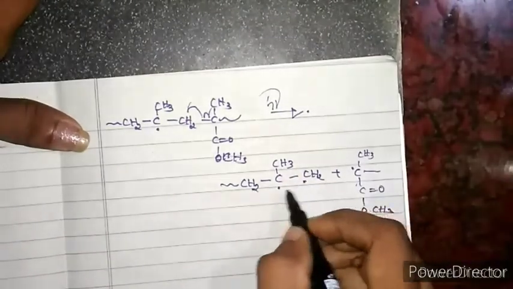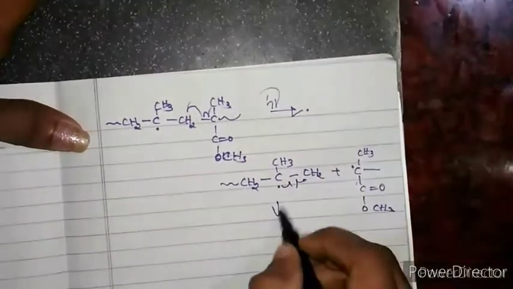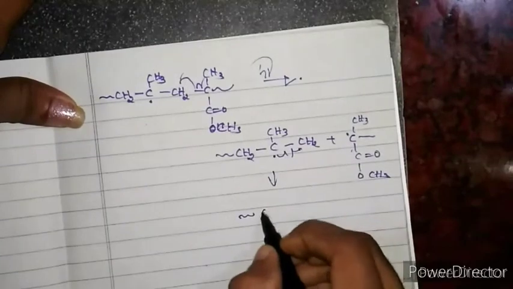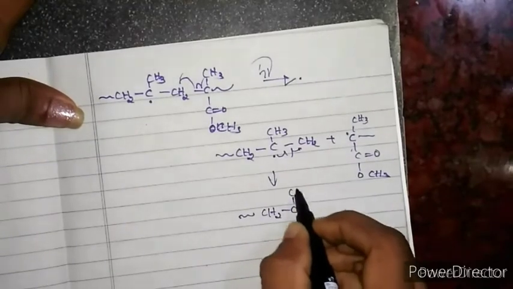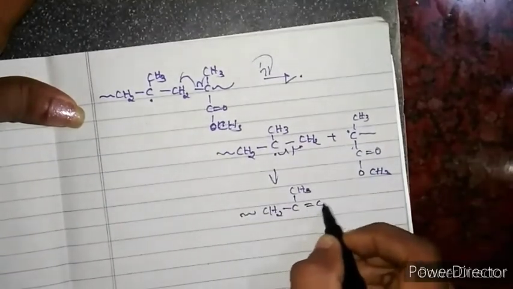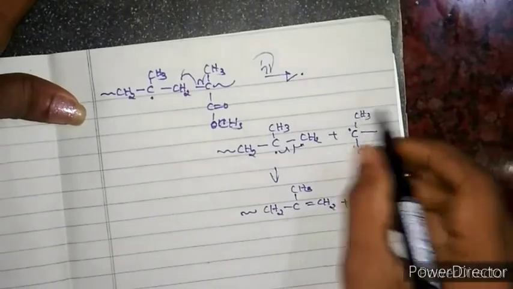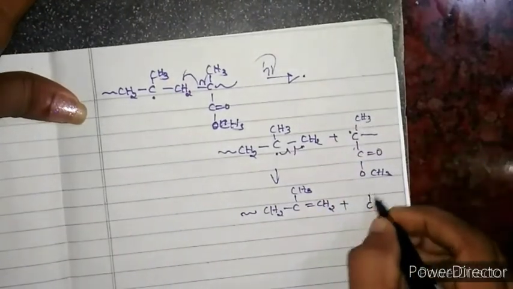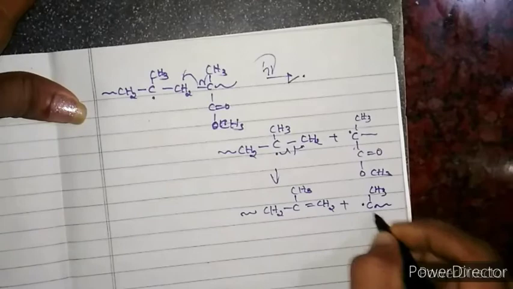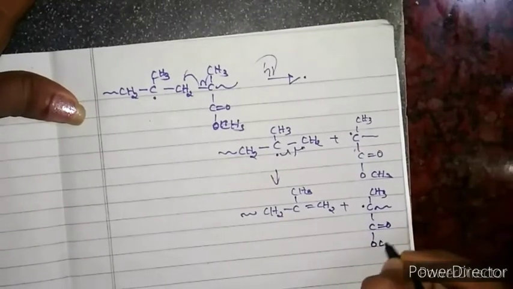Now these free radicals combine together to form the double bond, like this: CH2, C, CH3 double bond CH2, and this contains a free radical. I am writing it as such. C double bond O, OCH3.